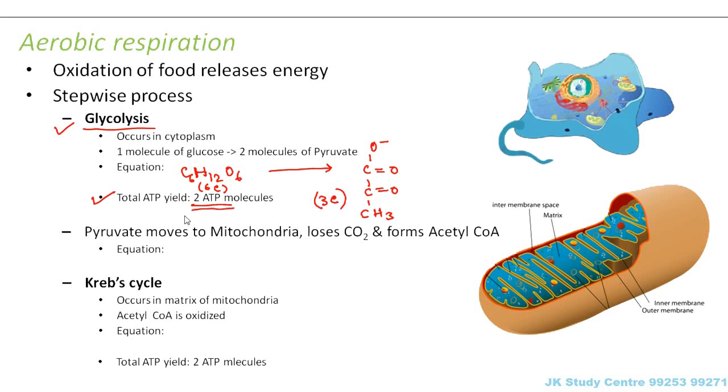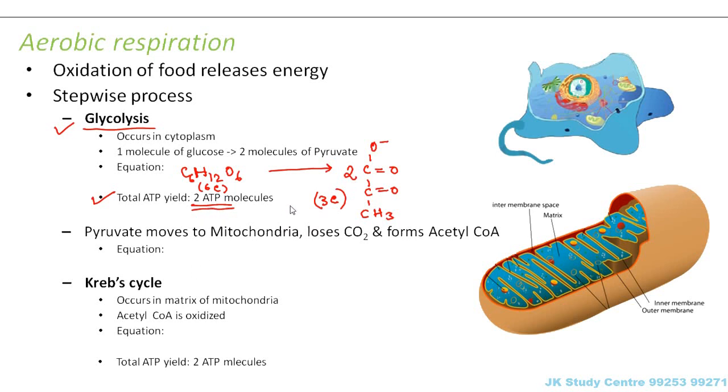So the first step in aerobic as well as anaerobic respiration is that the glucose, a 6 carbon compound, gets converted into a 3 carbon compound. One molecule of glucose gets converted into 2 molecules of pyruvate. That means the compound became a little simpler, right? And at the same time, some energy is also released, that is, 2 ATP molecules.